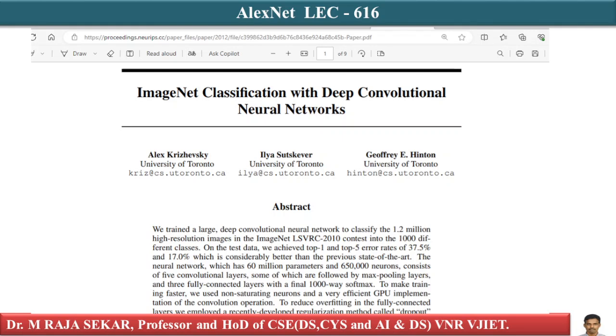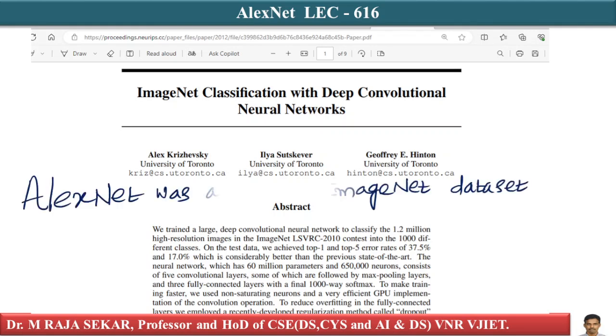This is a very nice paper from 2012. This was the actual model. AlexNet was applied on the ImageNet dataset that we discussed in one of the previous videos. Just try to recall.